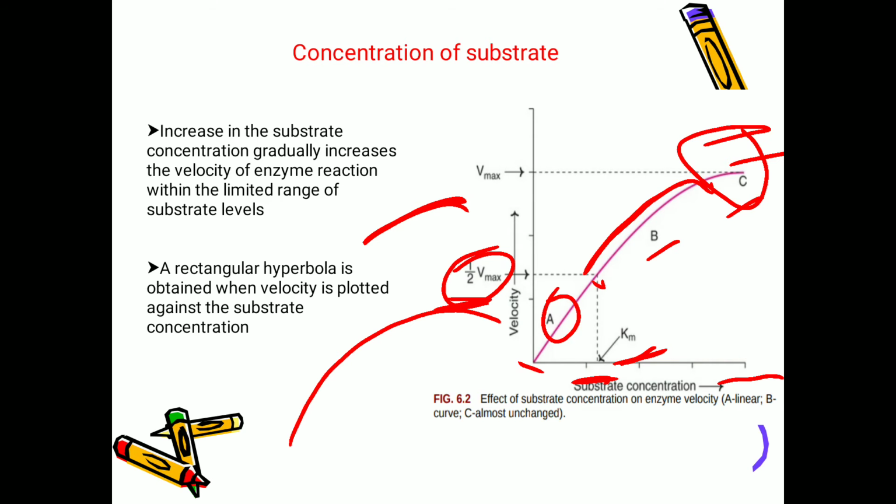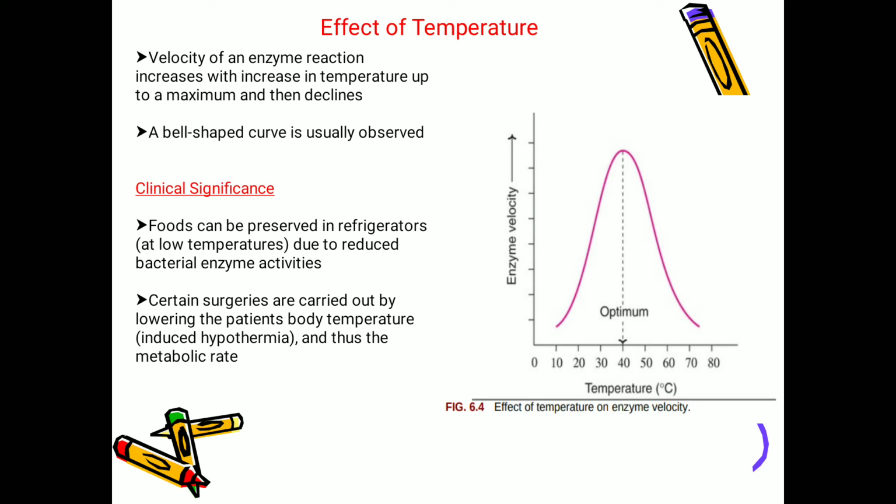And the other factor is temperature. How will the effect of temperature be? See here, the velocity of an enzyme reaction increases with increase in temperature up to a maximum, and then it will decline. The velocity of the enzyme reaction increases with the increase in temperature up to a maximum, and then it will decline, and a bell shaped curve is usually observed.